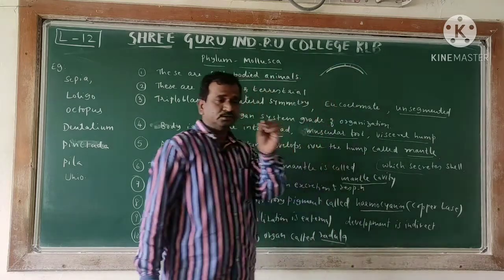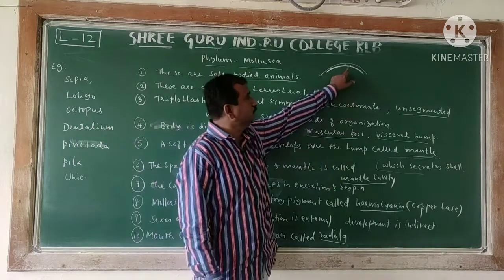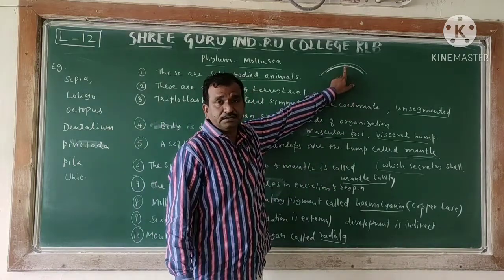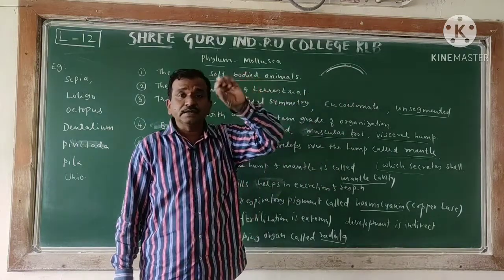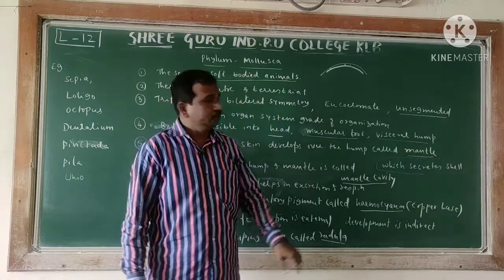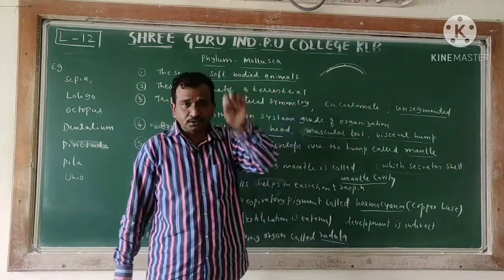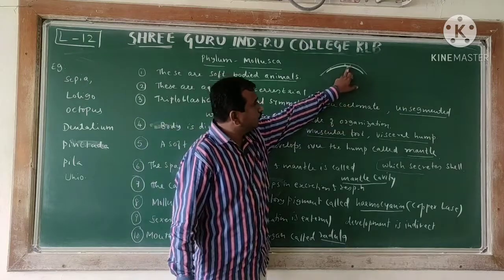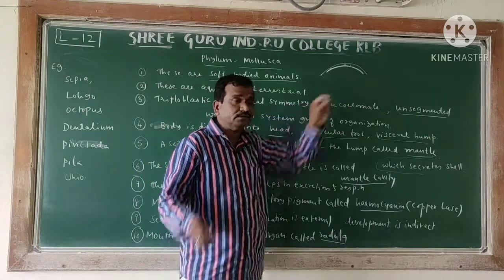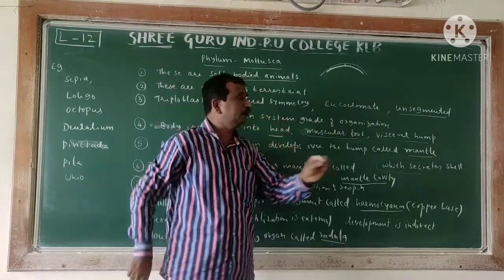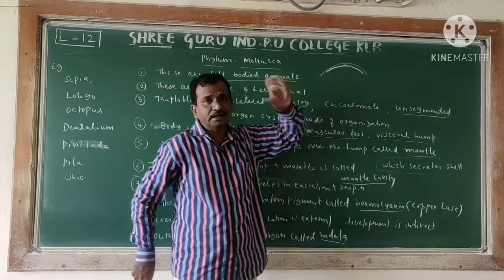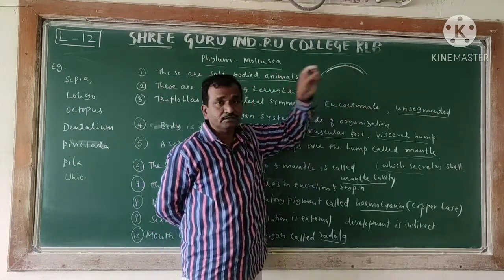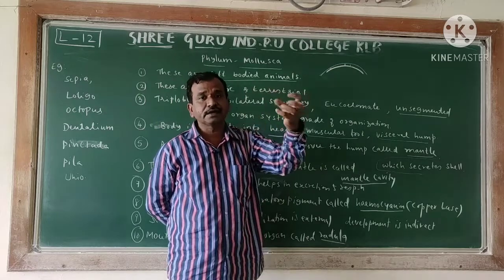Whether stones or sand particles, if they are found in the mantle region, the mantle that secretes the hard calcareous shell, along with this, starts constructing the hard calcareous material. So later on, we extract from that.